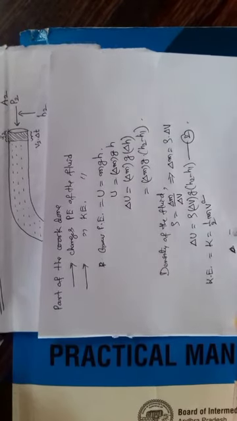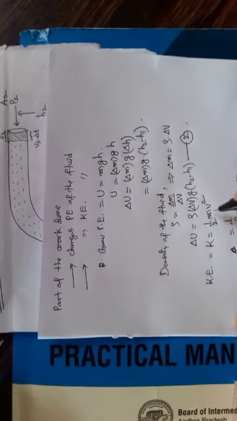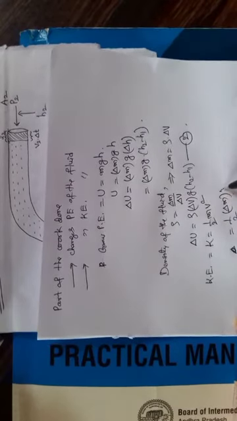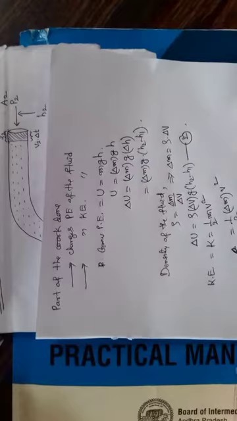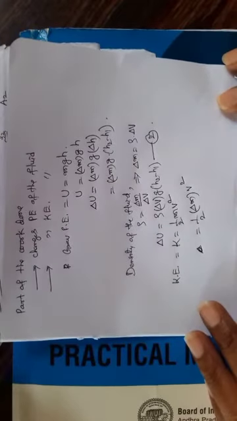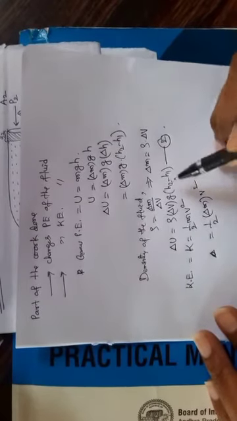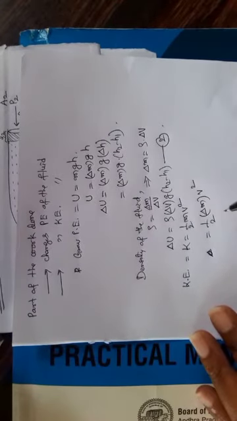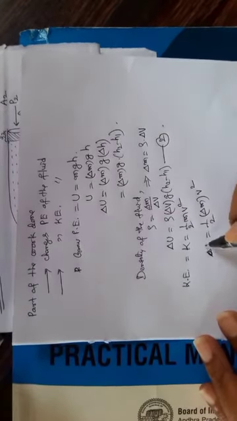But actually here, in place of m we should write delta m. So half delta m into v square. This is K.